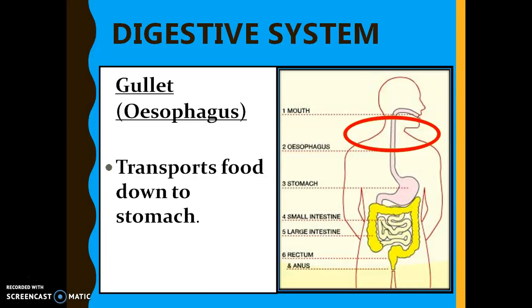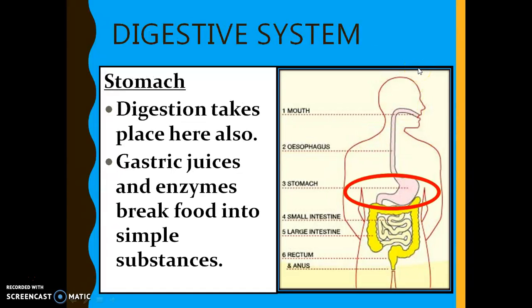After you have finished chewing your food, it goes to your gullet, which is over here, as you can see on the diagram. It transports food down to the stomach. Once the food is in the stomach, digestion will take place. There are also gastric juices and enzymes which break down food into simpler substances.